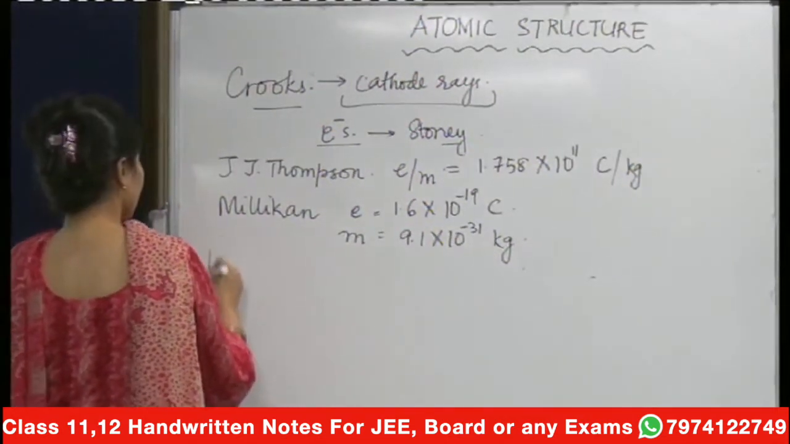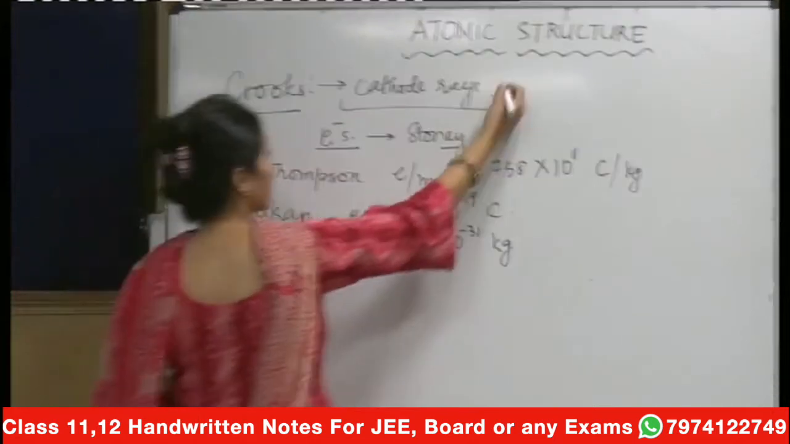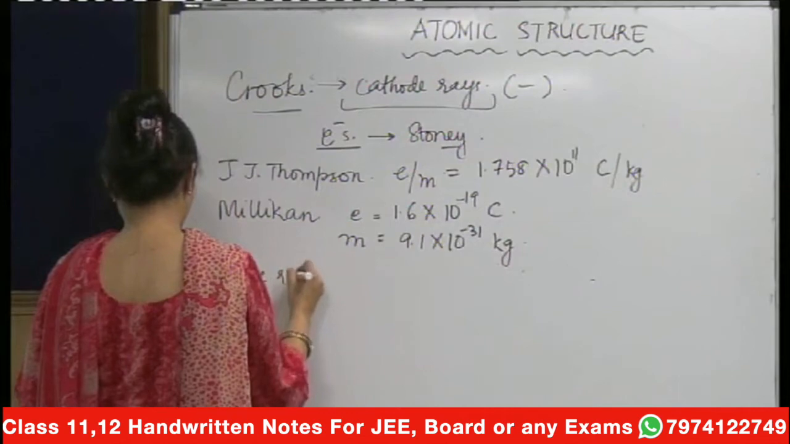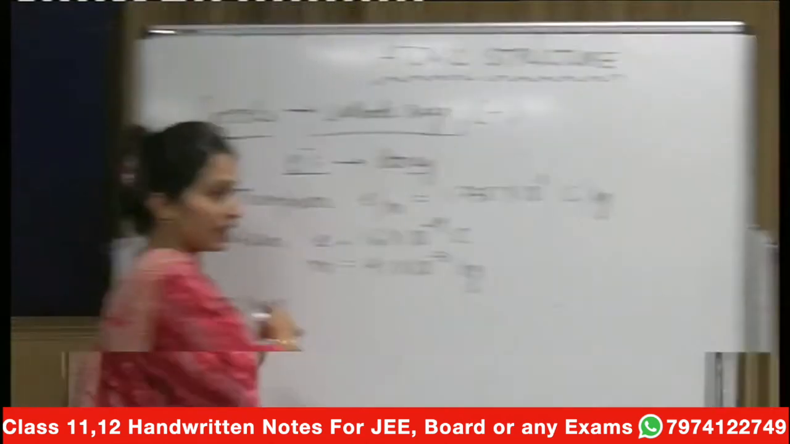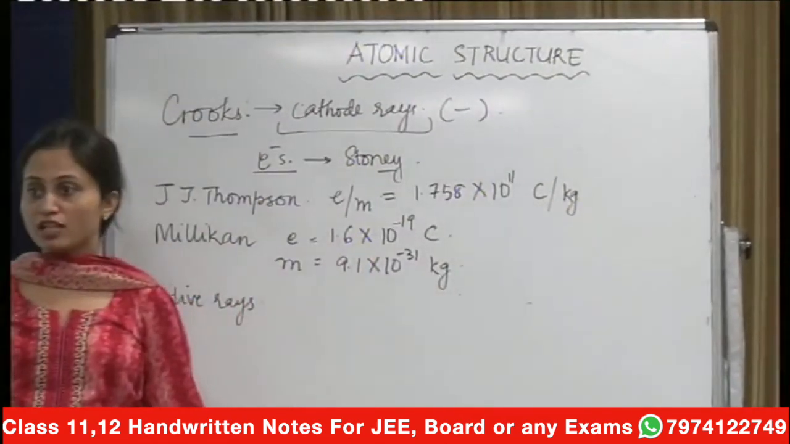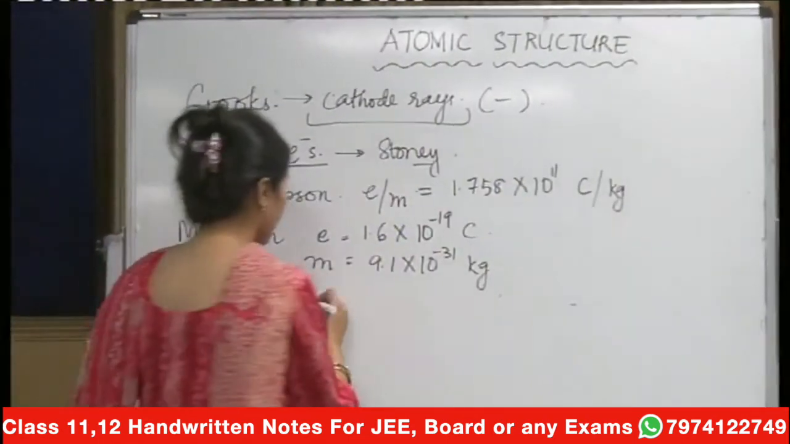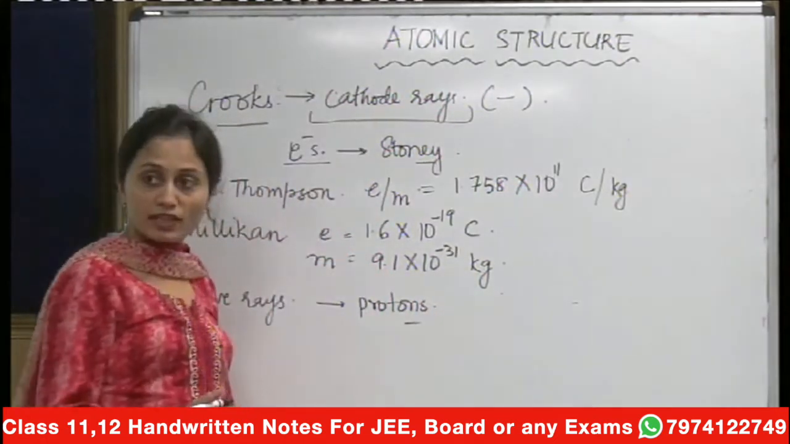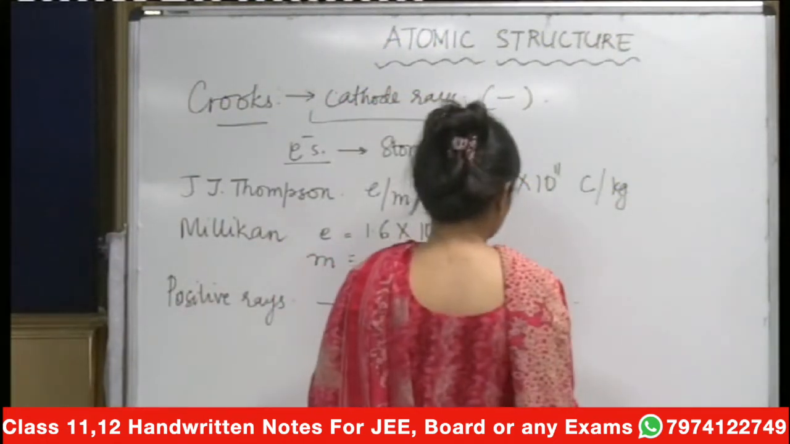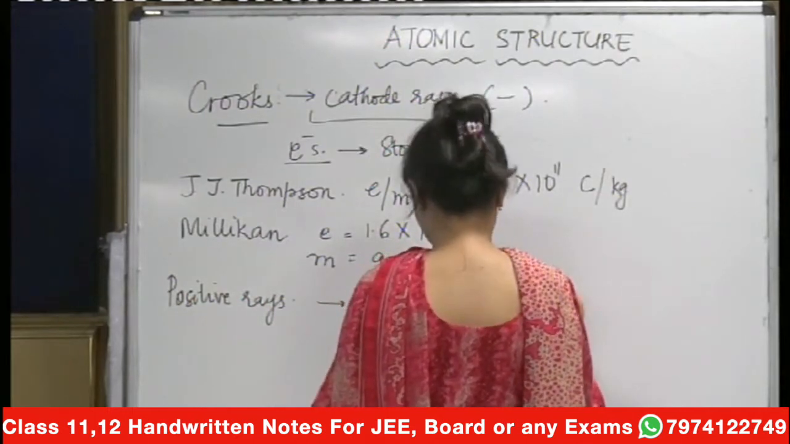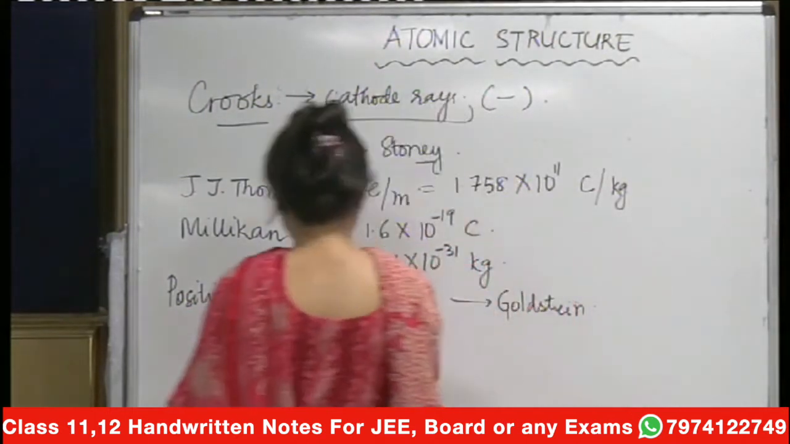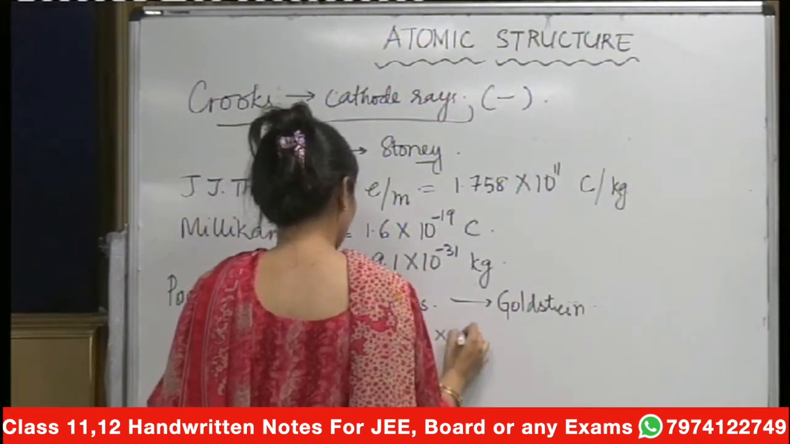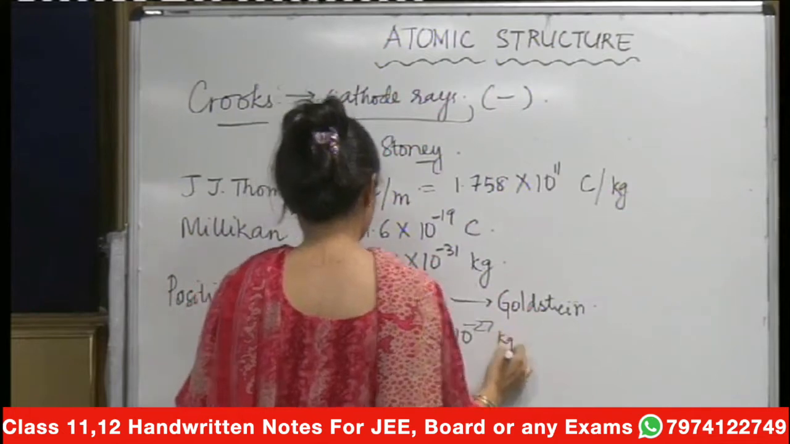Then as these were the negative rays, the positive rays were also discovered, and these contained a stream of positively charged particles, and these particles were called protons. Protons were discovered by Goldstein, and the mass of the proton was found to be equal to 1.6735 into 10 to the power minus 27 kilograms.